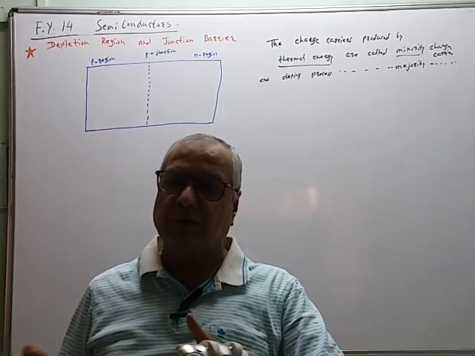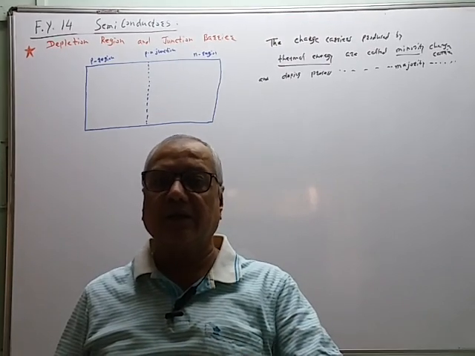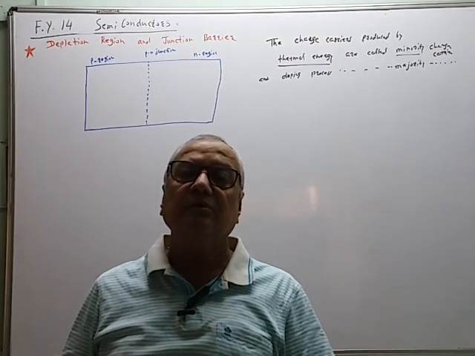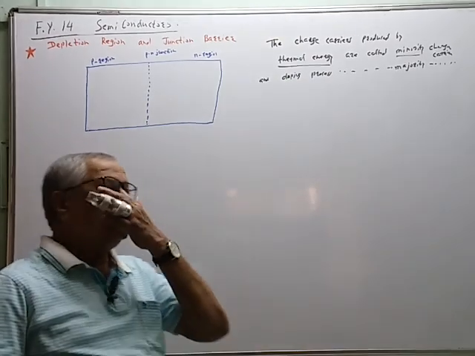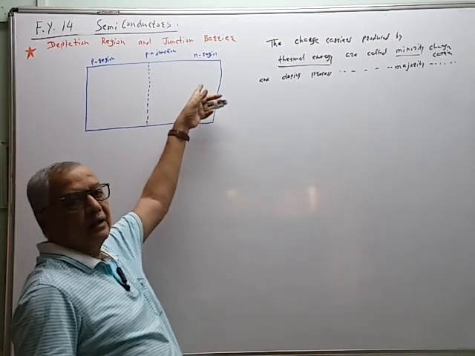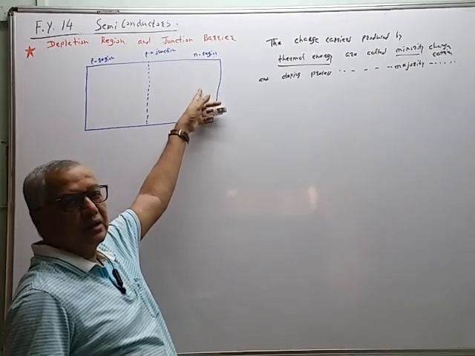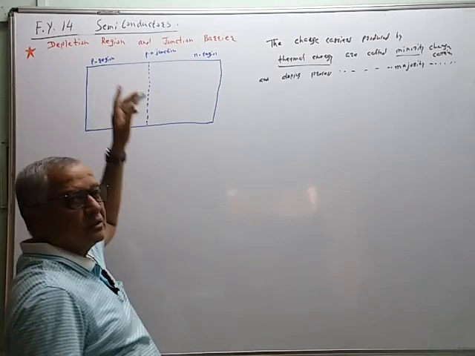Therefore thermal effect gives minority charge carriers, and doping effect gives majority charge carriers. So in p-type semiconductor there are holes as majority charge carriers, and in the n-type region the majority charge carriers are electrons.